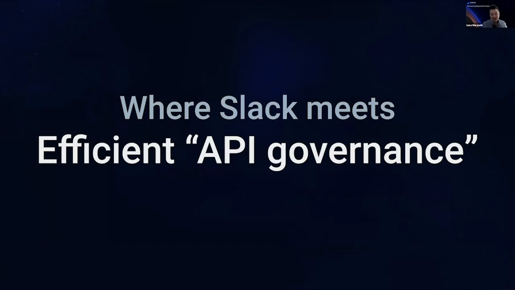And that's where Slack meets an efficient API governance. Why? Because we are able to create workflows that can be equally distributed. And that's what humans usually did in meetings. That's what processes they did. That's what many companies ended up building over and over and over again.